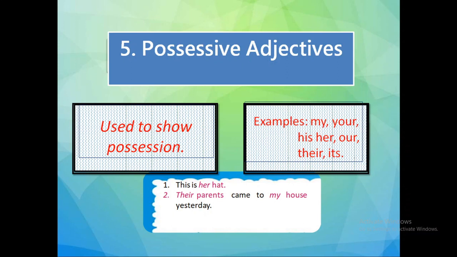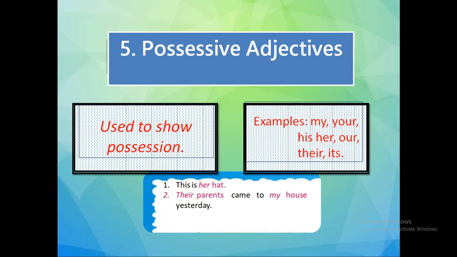So her here is used as an adjective because it is qualifying the noun and it is telling us about the noun. Their parents came to my house yesterday. So their and my both are used as possessive adjectives in the sentence.